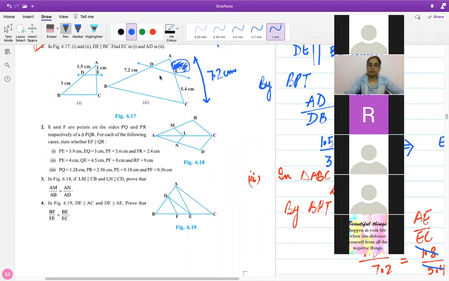You can subtract and you can find out the measure for this side. And same thing could be done on the other side also. Instead of giving the length of this portion, they could just give you the length of the whole side. So the length of the whole side in this case would be 9.6. So what if this was given and this wasn't given?